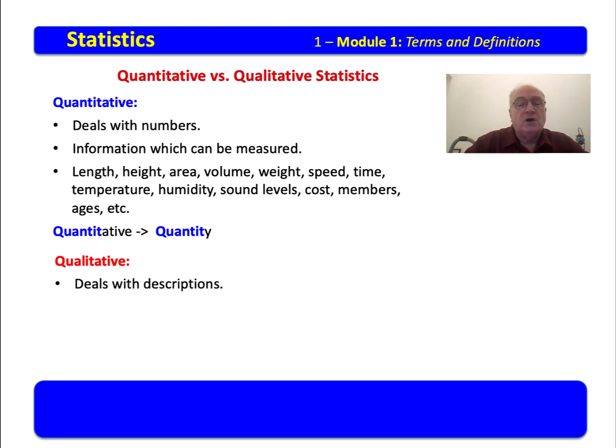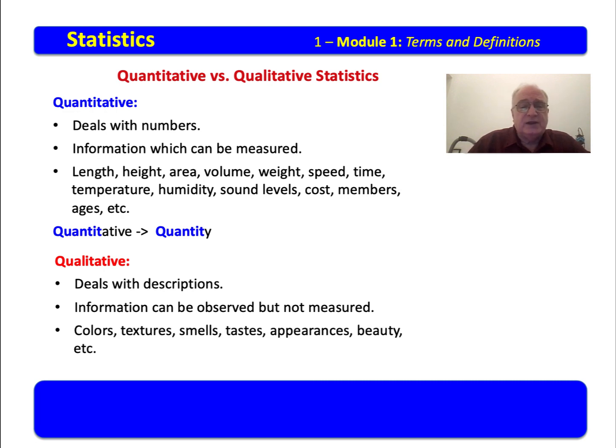Qualitative statistics are altogether different. They deal with descriptions, information that can be observed but not measured. For example, how do you feel about the opera? Well, that's hard to put a number on, isn't it? Maybe it depends on the opera. I enjoyed going to see the Nutcracker this Christmas. Maybe I might enjoy going to see Shrek the musical and those type things.